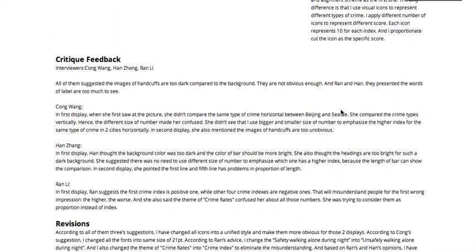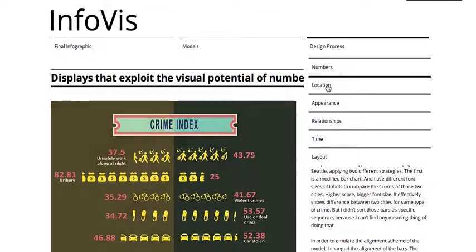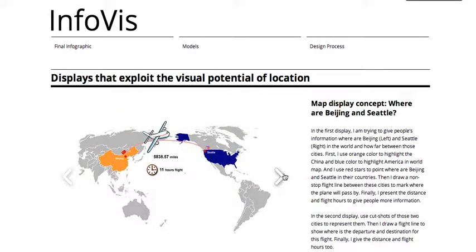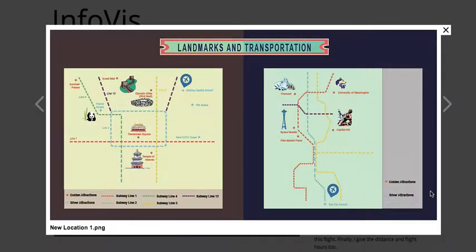So let's go to the location part. I use this one as my final project. The location part shows where the famous attractions are in Beijing and Seattle. We also call them landmarks.